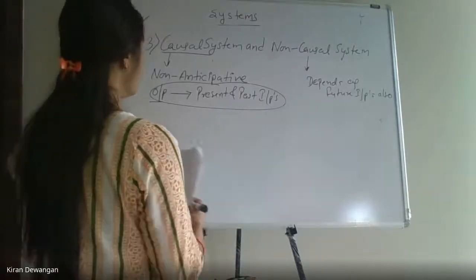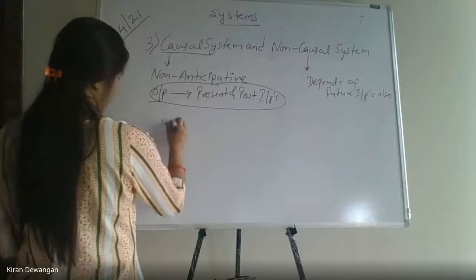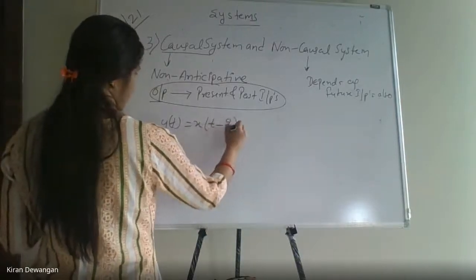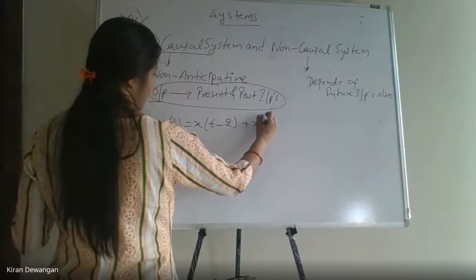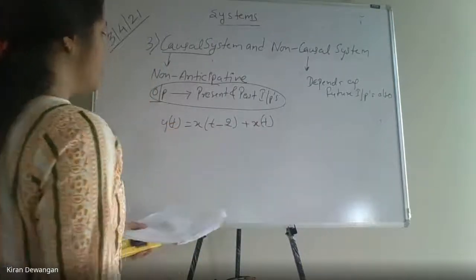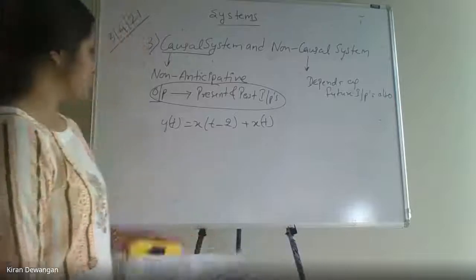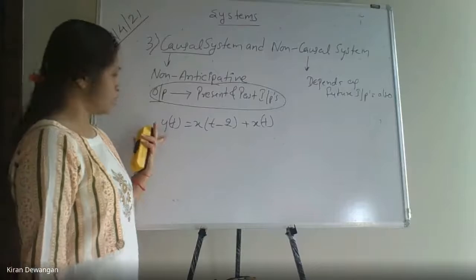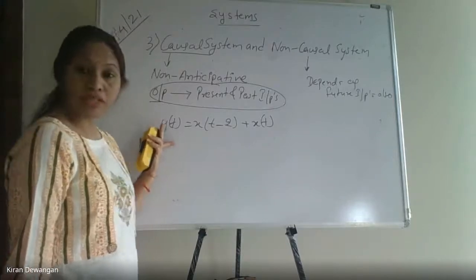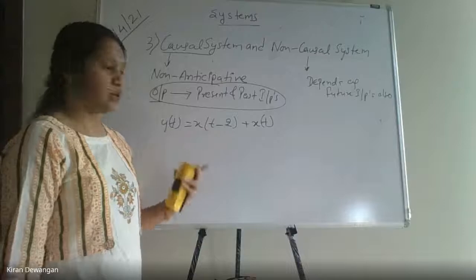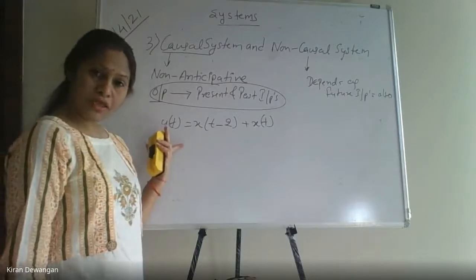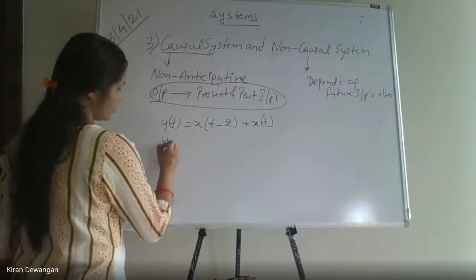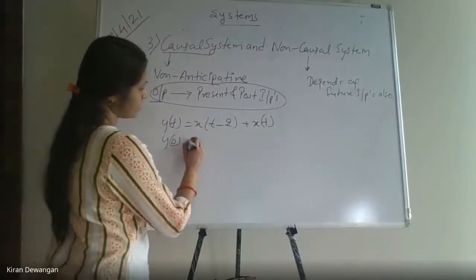Clear now? So if we take the example y of t equals x of t minus 2 plus xt. What is it? It is depending on the present and the past inputs, where I am saying the causal system depends on the present and past inputs. So will it be a causal system? The causal system होगा कि नहीं होगा? If I have to find out y of 0, क्या हो जाएगा ये?